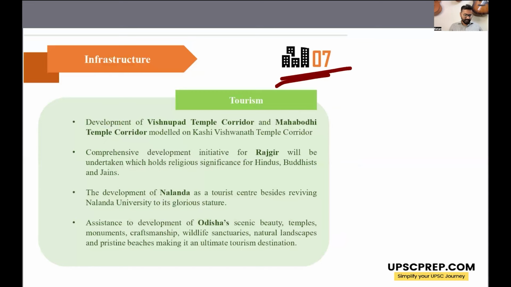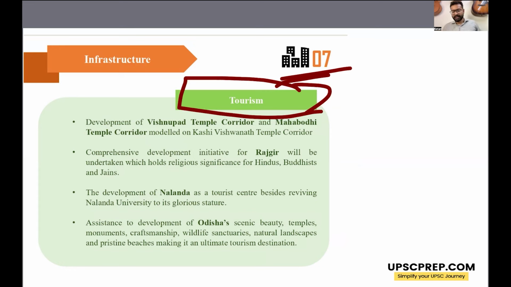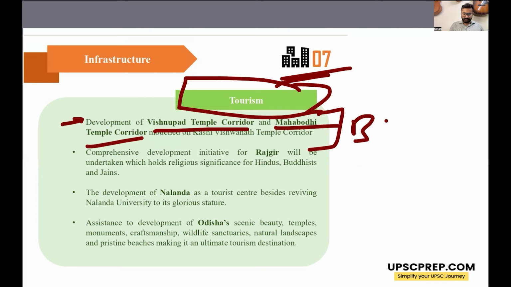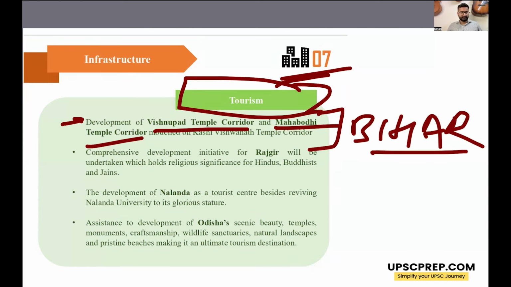Then there are provisions for tourism. Now India obviously has a lot of scope for tourism, so that needs to be developed. There will be provisions given for development of Vishnupad Temple Corridor, Mahabodhi Temple Corridors. These are places in Bihar, right? So Bihar has received a lot of budgetary provisions this year. So these will be developed.